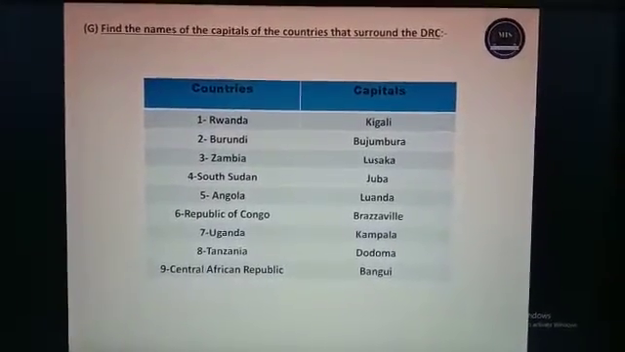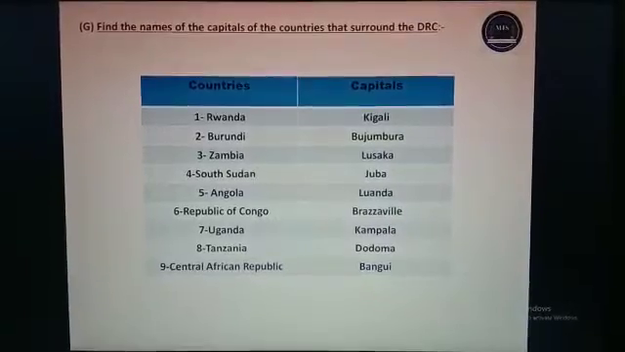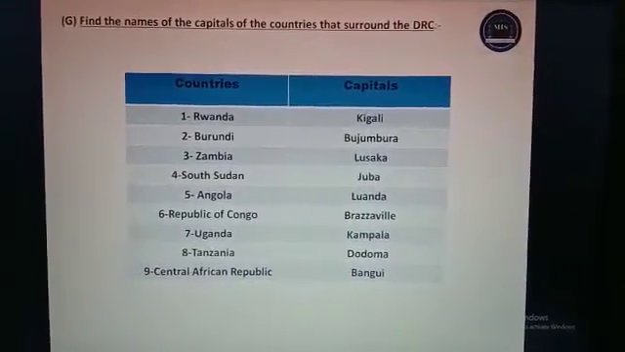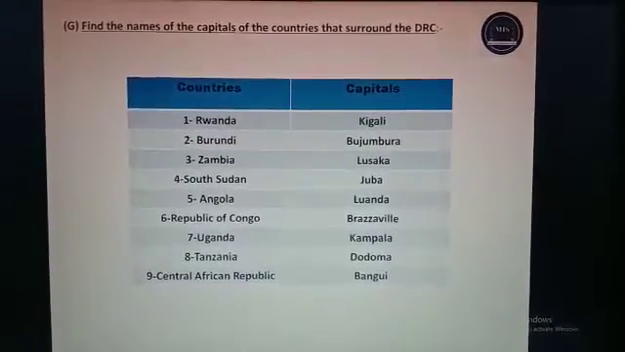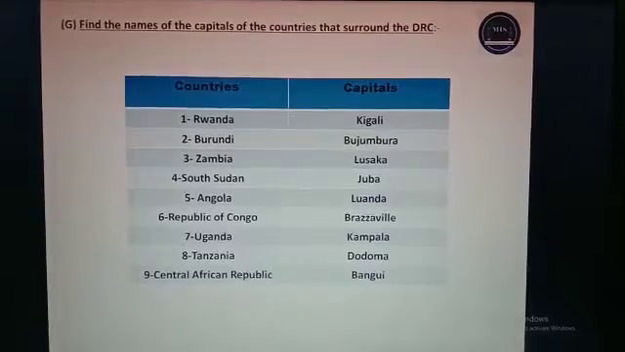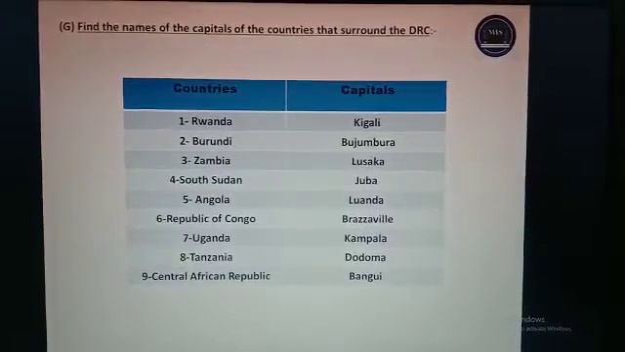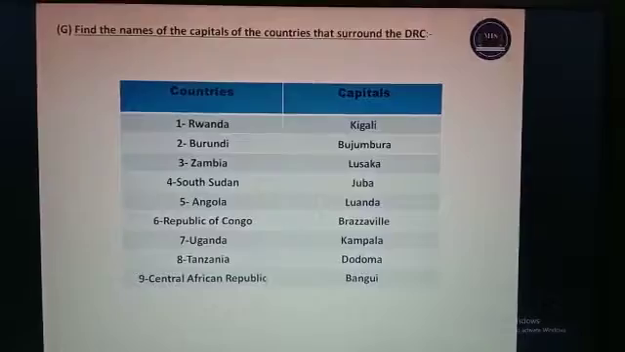Now the G part. Find the names of the capitals of the countries that surround the DRC. Countries and their capitals. First is Rwanda. Its capital is Kigali. Second is Burundi. Its capital is Bujumbura. Third is Zambia. Its capital is Lusaka. Fourth is South Sudan. Its capital is Juba. Fifth is Angola.